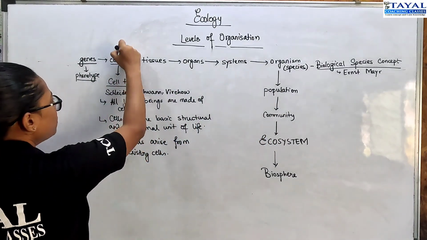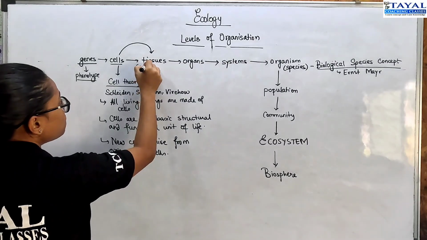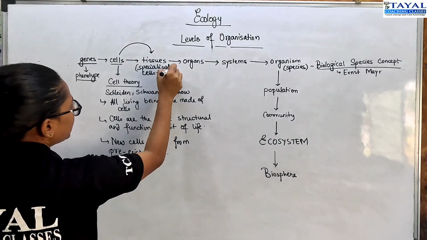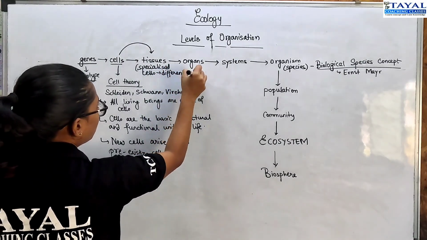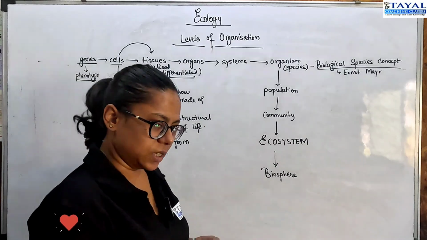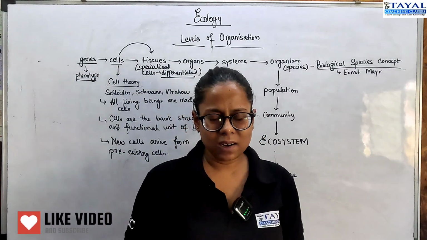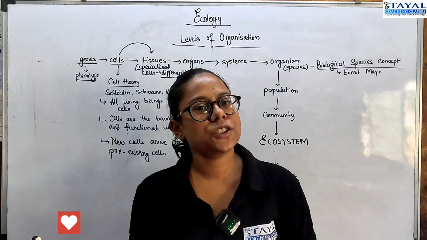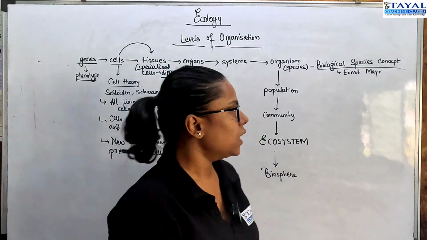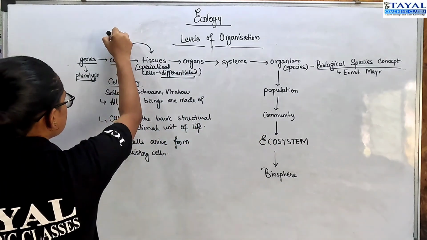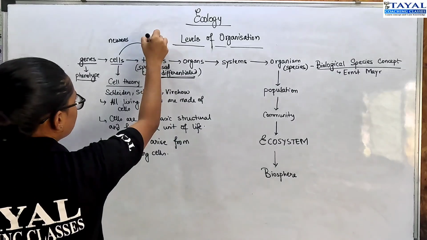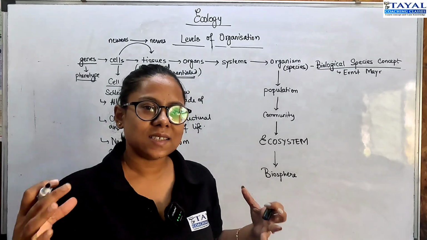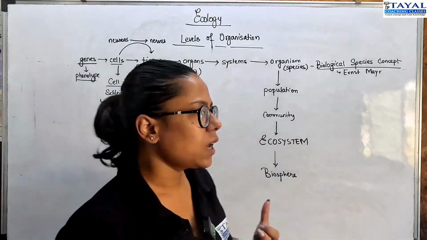Now, cells, as you know, make up tissues. So, tissues are specialized cells or differentiated cells, because we are talking about 12th grade, we'll use the word differentiated, right? So, differentiation means a cell gets the ability to perform a specialized function, that is differentiation of a cell, right? So for example, neurons make up nerves, right? Now these cells and tissues of different types come up and make organs.